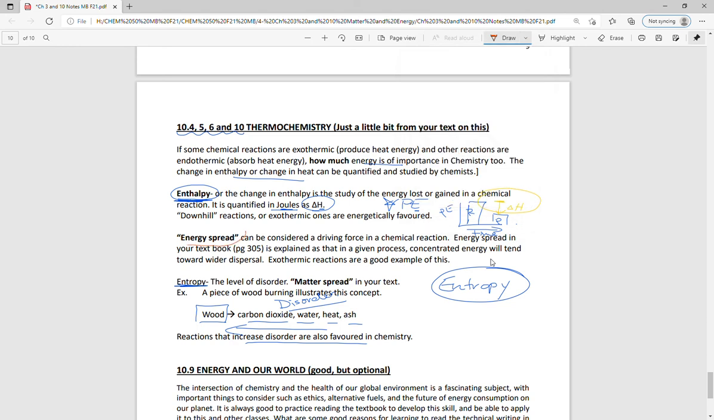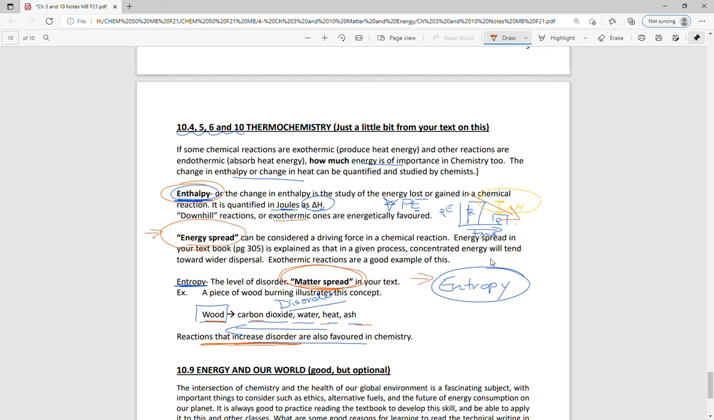This enthalpy is talking about energy spread, right? So things tend towards downhill. Exothermic reactions are energetically favored. It's way easier to go downhill than to put energy into something and drive something up the hill, right? Energetically. Matter spread, the other one, is this idea of disorder. And so the world tends towards chaos. Anything that increases the level of disorder, maybe going from one thing to many things, is also favored. And so here we're talking about two different things. Enthalpy is energy spread, and entropy is matter spread.